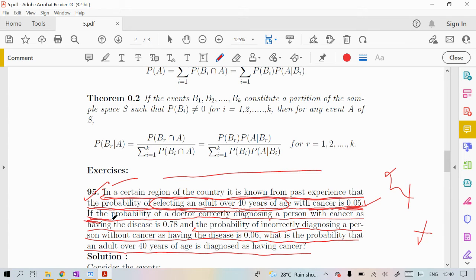Now, the probability of the doctor correctly diagnosing a person with cancer. A person has cancer, and the doctor is testing him or her, so the chance that the doctor will diagnose having the disease is 0.78. If a person has cancer, goes to the doctor, the doctor will correctly diagnose that yes, he has the disease, with chance 0.78.